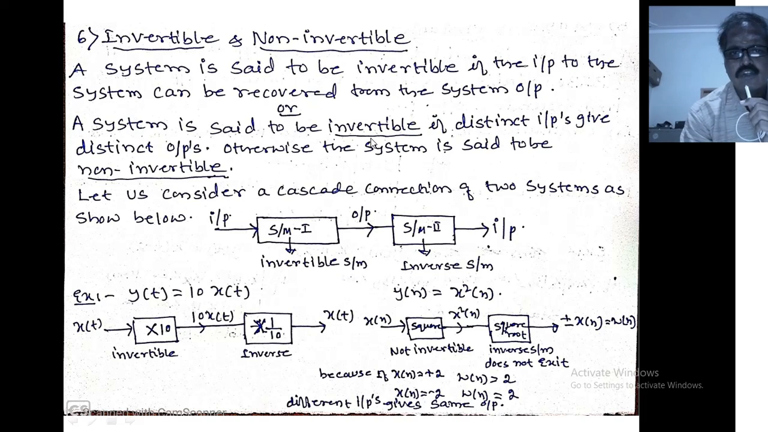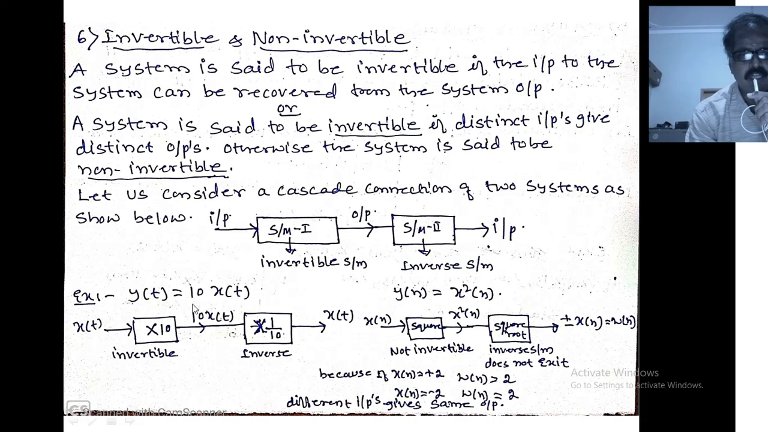A system is said to be invertible means I have to take two systems, system 1 and system 2, connected in series. This is the input, this is the output, and the output of system 1 acts as input for system 2, and the system 2 output is the same as the input of system 1. If this condition is satisfied, then system 1 is called invertible and system 2 is called the inverse system. I will give an example clearly.